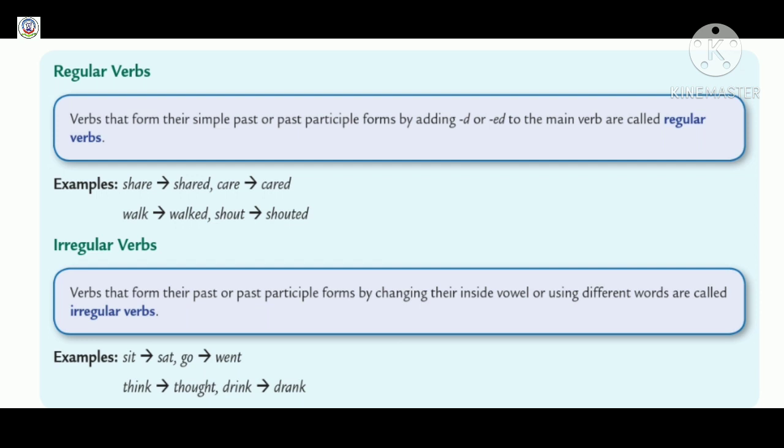Now, what are irregular verbs? Verbs that form their past or past participle forms by changing their inside vowel or using different words are called irregular verbs. Example, sit, sat, go, went.